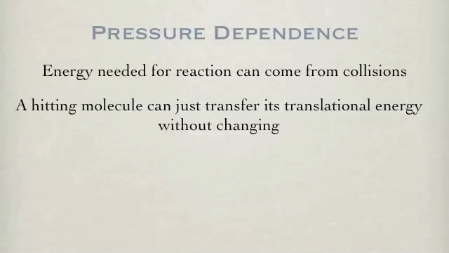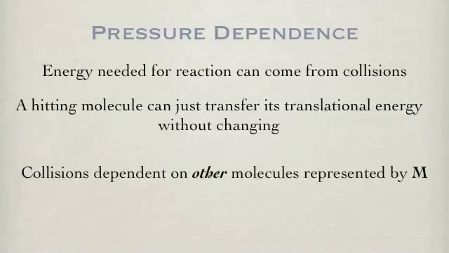Remember in the discussion of bimolecular collision theory, for a reaction to occur, a certain amount of energy must be present. One type of collision is when the colliding molecules rearrange their bonds among themselves. Another type of collision is when energy is transferred to the molecule by the surrounding molecules, represented generically by M. This collision puts the molecule in an excited state, which leads to the change in bonding.